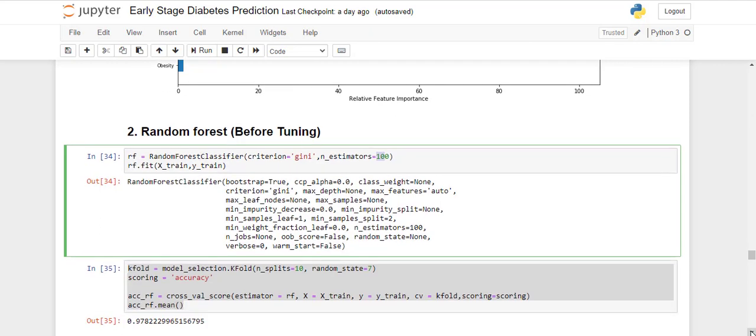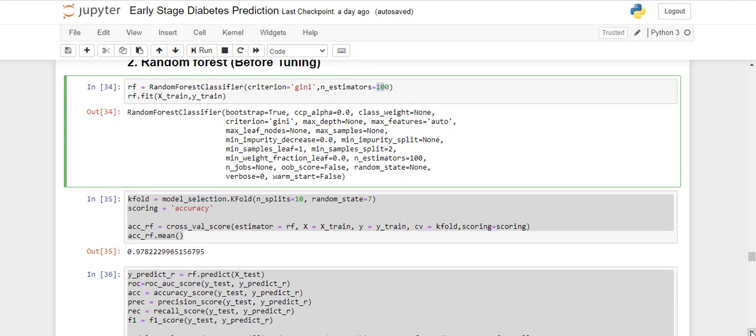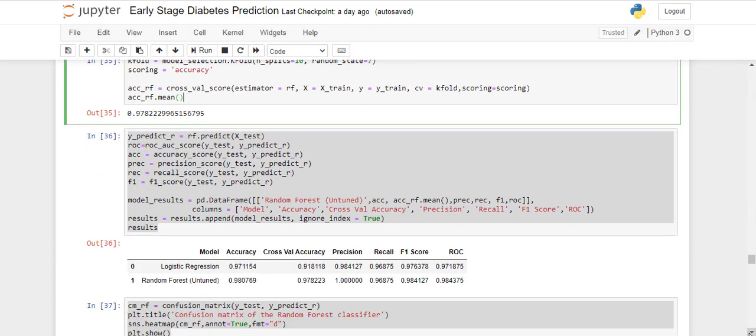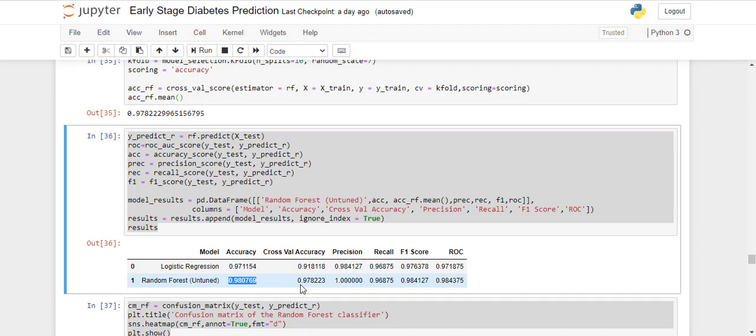So we have just used Gini, and after doing cross validation, we have found 97.822% cross validation, which is much higher than our logistic regression, which is somewhere around 91%. So it is doing pretty well in our cross validation part. Next, after evaluating on other parameters, we can observe that its accuracy has increased in comparison to our base model. Its cross validation is way higher than logistic regression. Precision is 100%. That's a good one. Recall is somewhat similar.